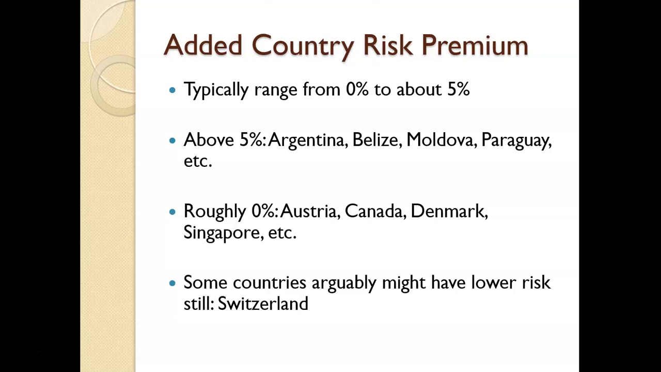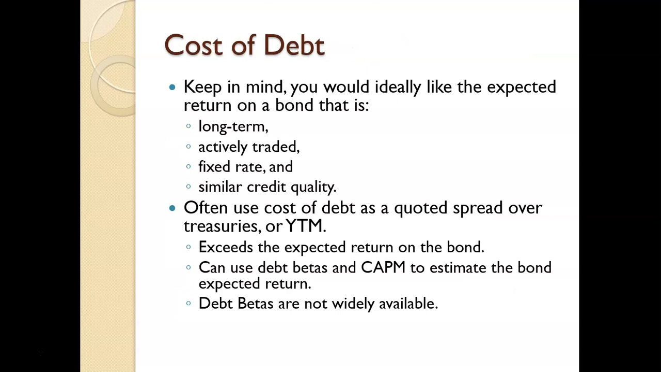Maybe other countries that have had similar risk profiles to the U.S., Austria, Canada, Denmark, there wouldn't be any adjustment, or it would be very low, roughly 0. Some countries you might even argue have a lower risk still. Maybe Switzerland, for example. Maybe you could even make that argument about Germany in more recent years. So just things to think about, right? But there probably should be some kind of adjustment depending on the country that you're in.